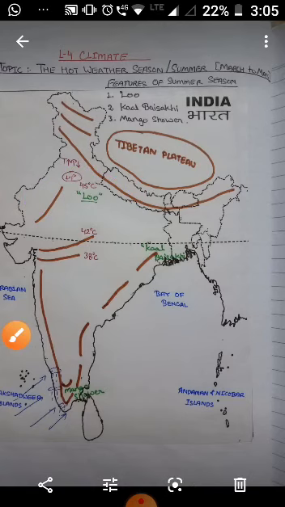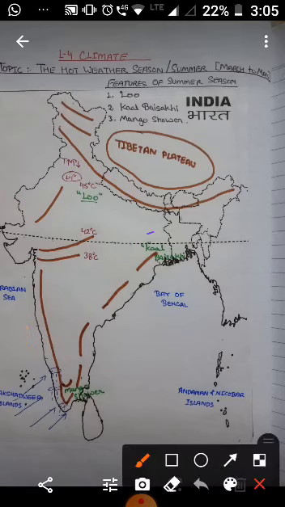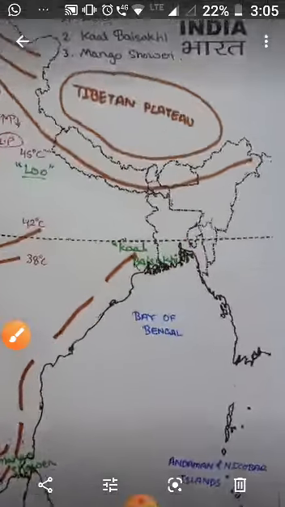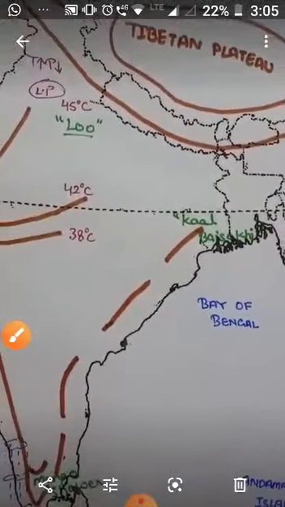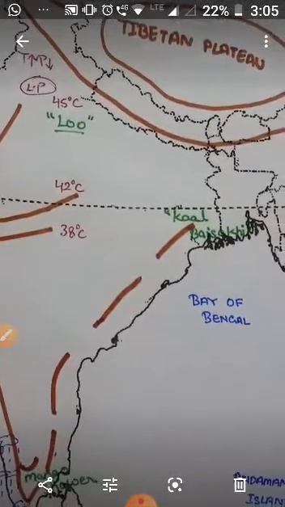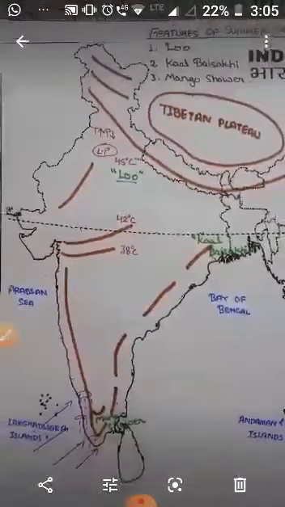The second important feature of the hot weather season is Kal Baisakhi. Kal Baisakhi is a localized thunderstorm which is associated with violent wind and torrential downpour, often accompanied by hail. In West Bengal, these storms are known as Kal Baisakhi.